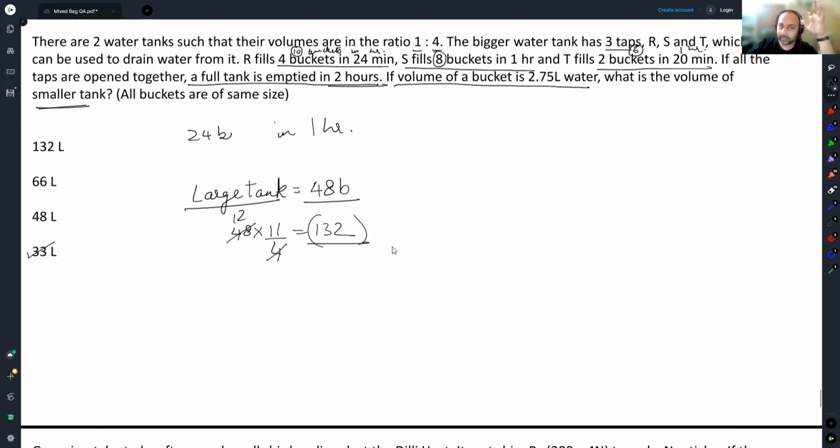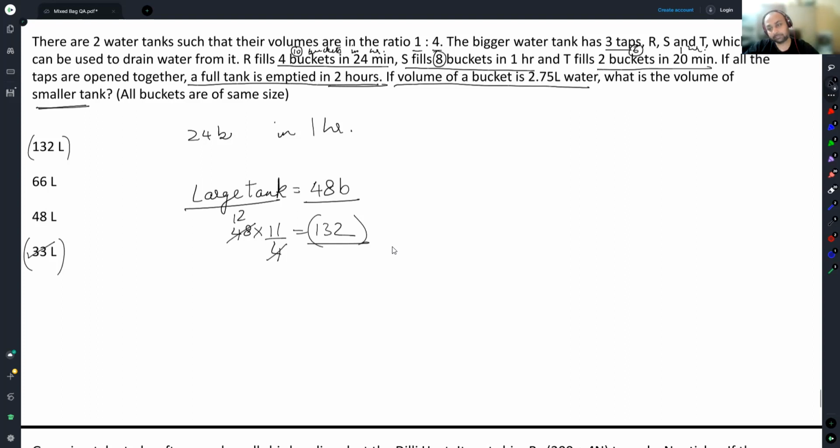Even if you have not done any maths, when you're reading through, there are 2 water tanks which are in the ratio 1:4, bigger water tank, and so on. All the information given to you is for the larger tank. And there is just 1 pair of options which has the ratio 1:4. When you reach 33 here, you should be extra confident. Whatever you've done is correct.